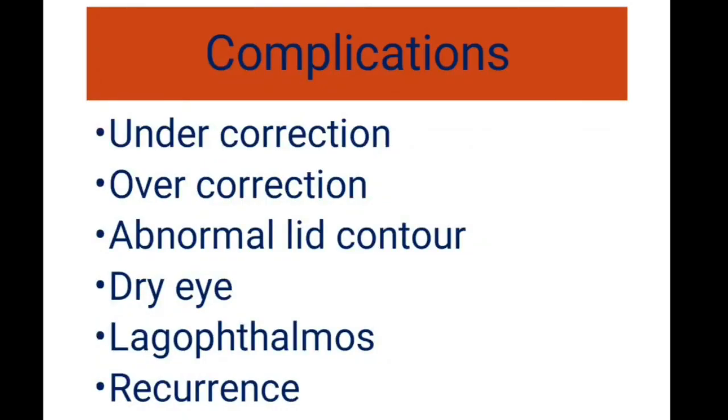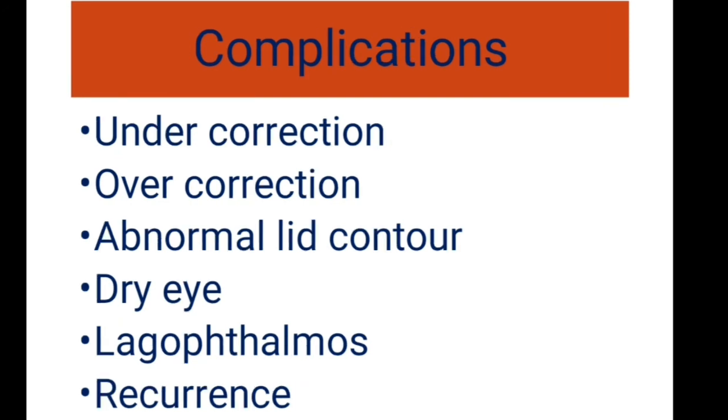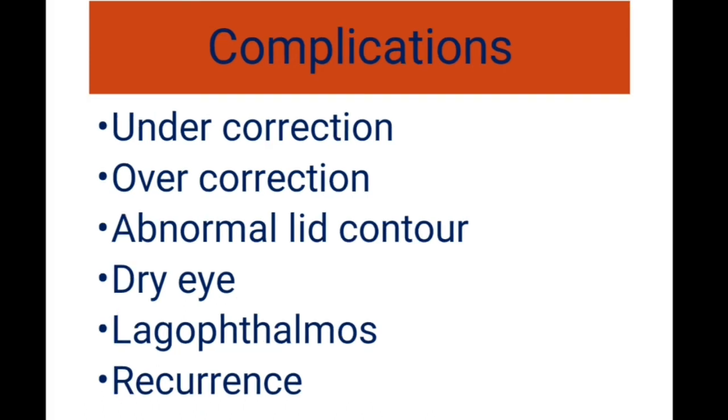Next, coming to the complications, these are usually undercorrection, overcorrection, or abnormal lid contour, and there can even be dry eye symptoms, the patient can have lagophthalmos, and there are chances of recurrence of the ptosis. So just remember there are three main surgeries. It is a little difficult for undergraduates to remember the names. The first name we should remember is the Fasanella-Servat surgery. Then the LPS resection, in which you have two approaches: the conjunctival approach and the cutaneous approach. And the third one is the tarsofrontalis sling surgery.